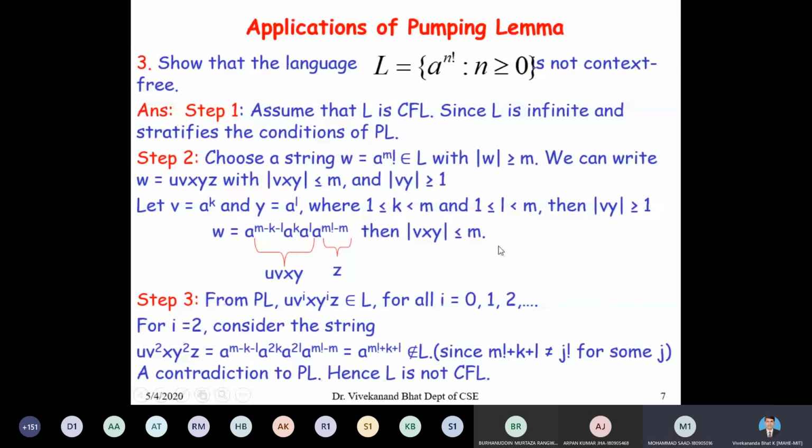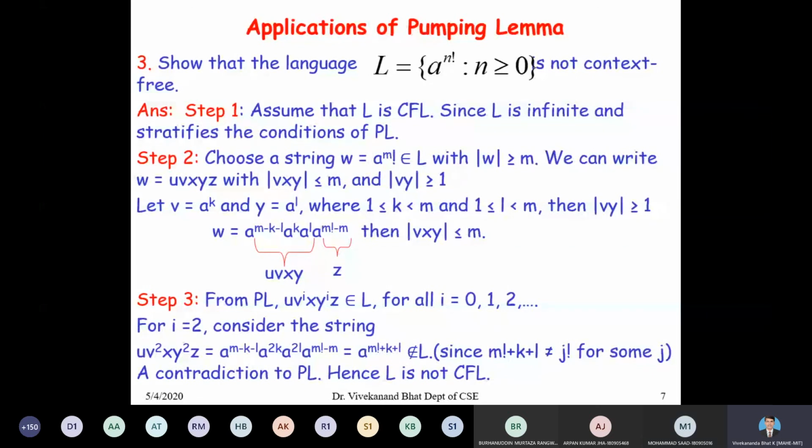And here again in step 3, you don't have to always select i equal to 2. You can select i equal to 0. You have to pump one particular string such that it does not belong to L. Understood? Okay. So let us consider two more problems.